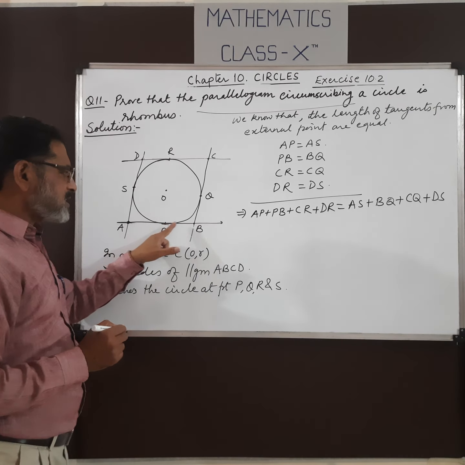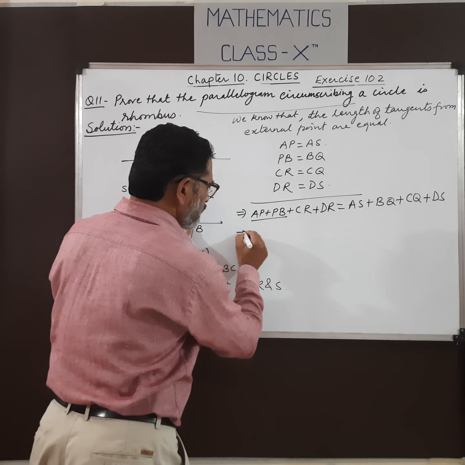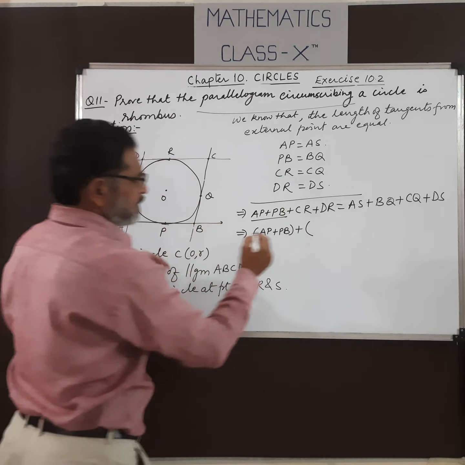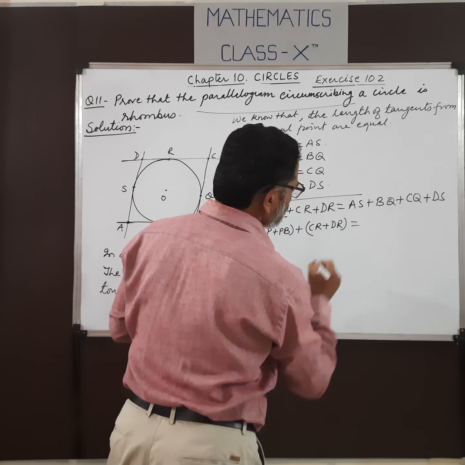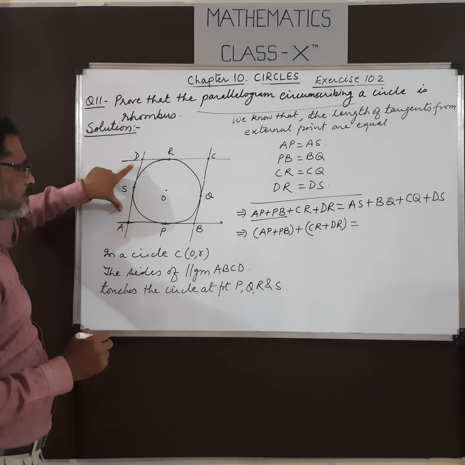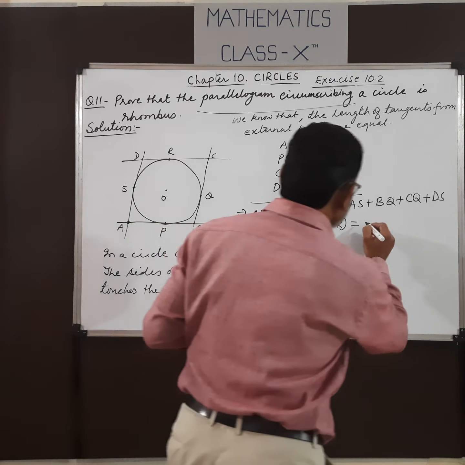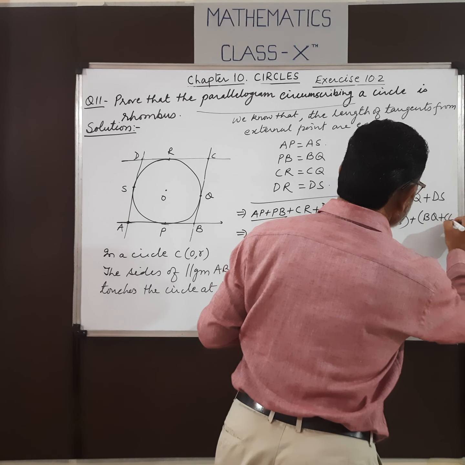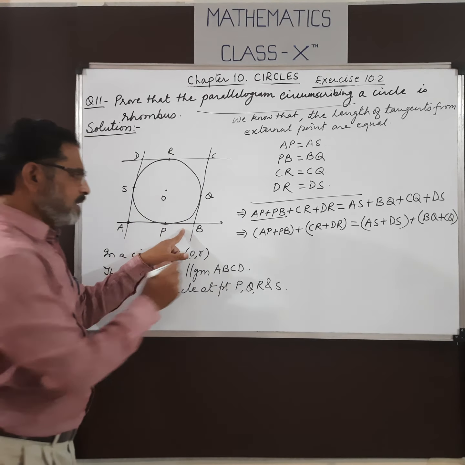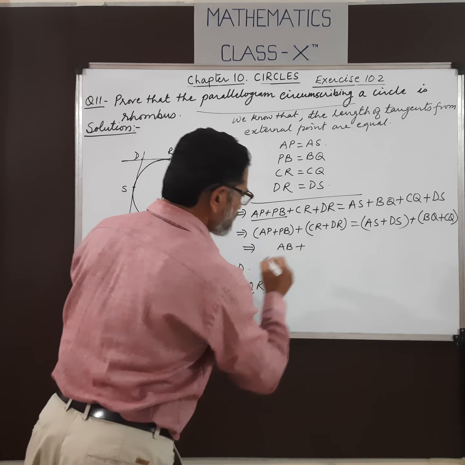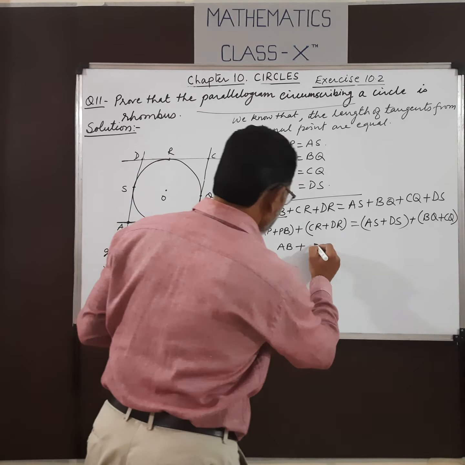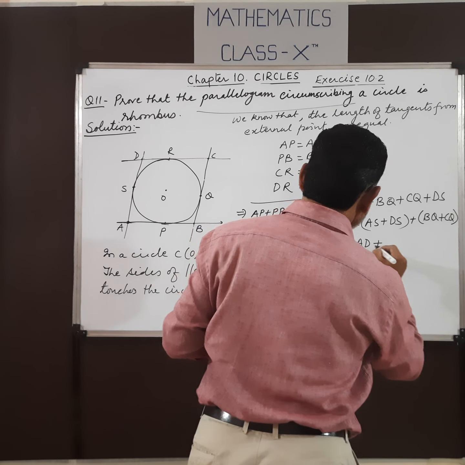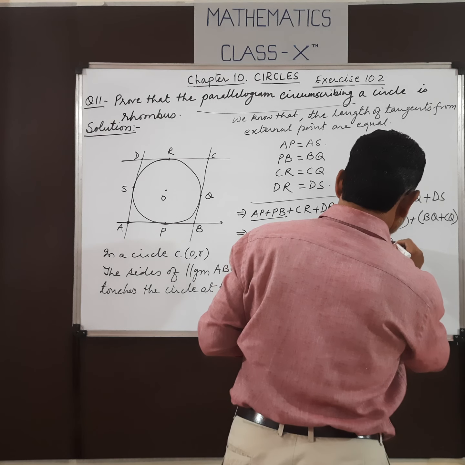Now look here, AP plus PB, if we combine these two, AP plus PB plus CR plus DR equals AS plus DS plus BQ plus CQ. Combining AS and DS gives AD, and BQ plus CQ gives BC. Now AP plus PB is AB, and CR plus DR is CD. So AB plus CD equals AS plus DS, which is AD, plus BQ plus CQ, which is BC.